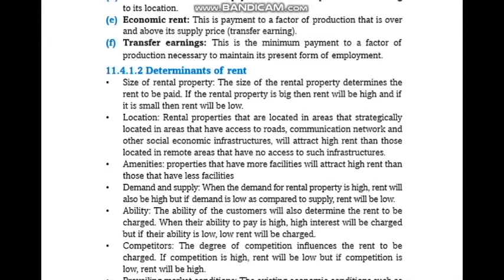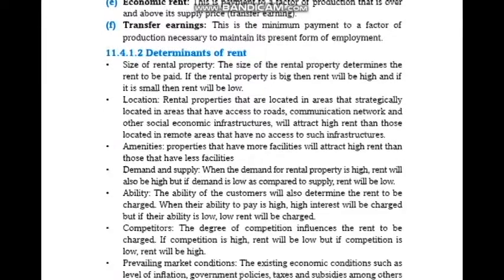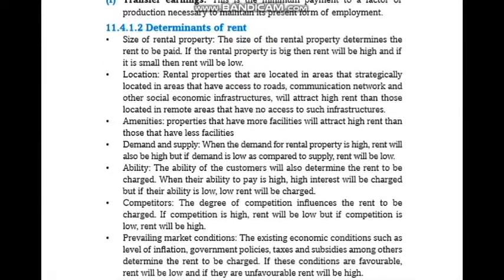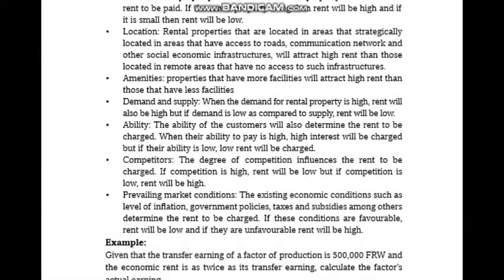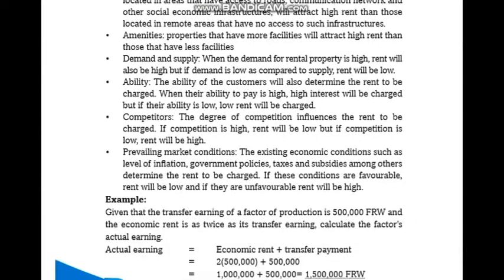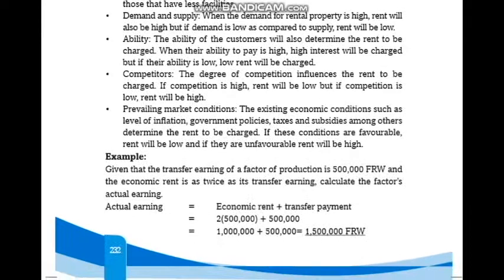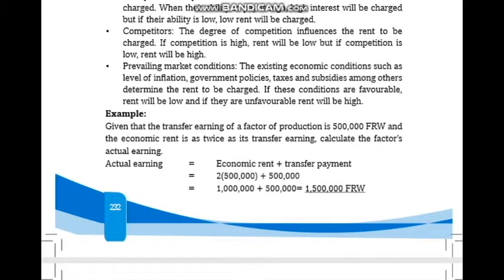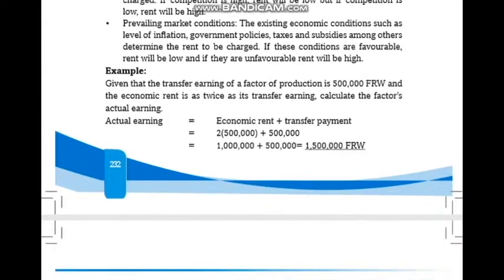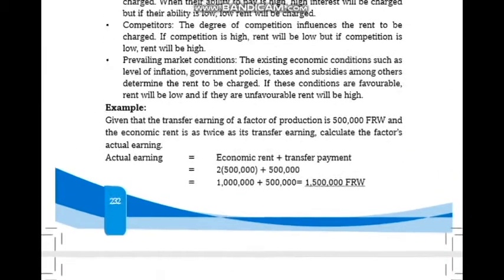What we call transfer earnings. Transfer earnings are the minimum payment to a factor of production necessary to maintain its present form of employment. How is rent determined? Determinants of rent: size of rental property, location, demand and supply, amenities, ability, competitors, and prevailing market conditions.